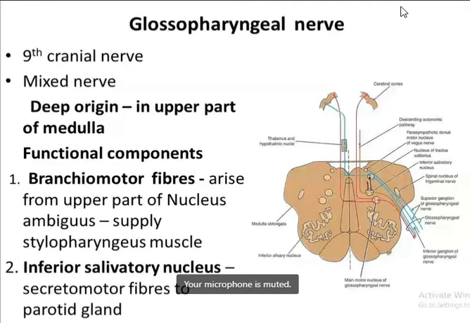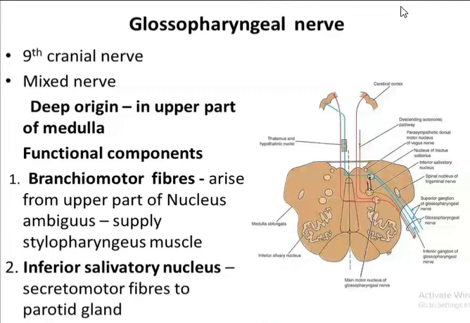Now coming to another nerve, that is the glossopharyngeal nerve. Okay, now the glossopharyngeal nerve is the ninth cranial nerve. So this is also a mixed nerve. Okay, so the ninth cranial nerve, the glossopharyngeal nerve, is a mixed nerve.